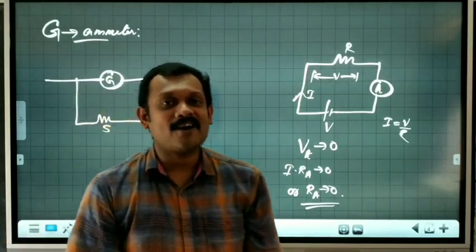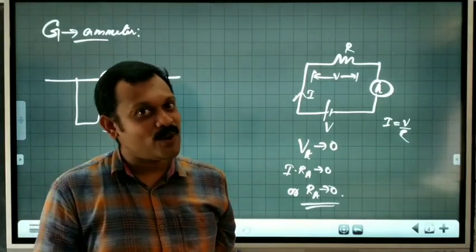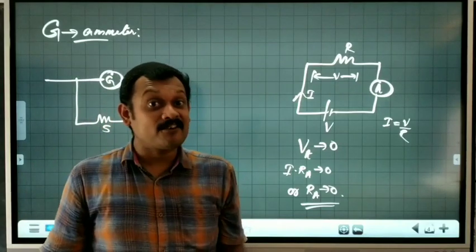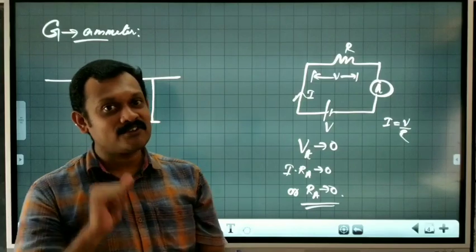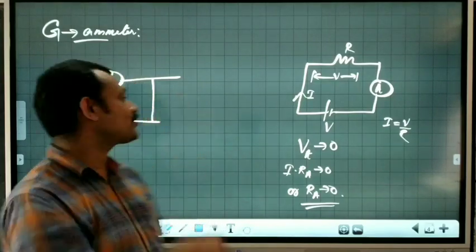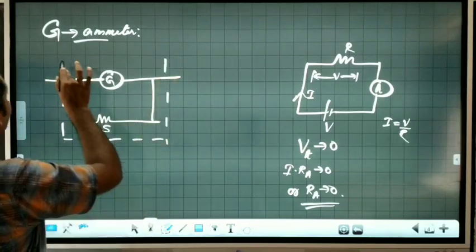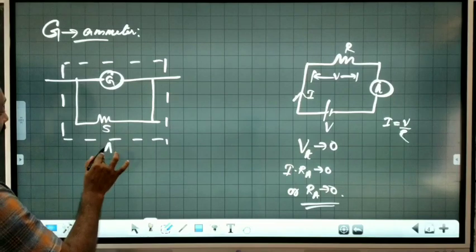In the previous case, we have connected a high value resistance in series. Here we will connect a small value resistance in parallel, because in parallel combination the effective resistance is less than the least resistance. Now this forms the circuit of an ammeter. This is ammeter.